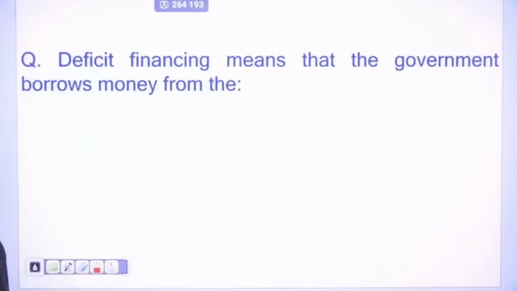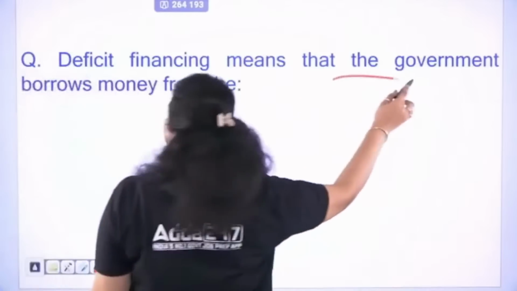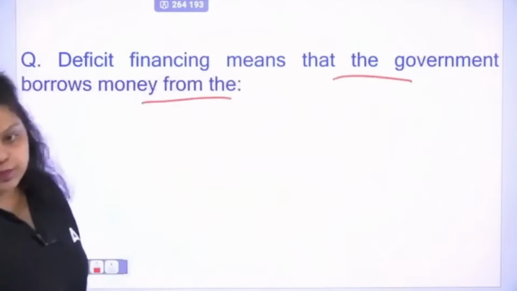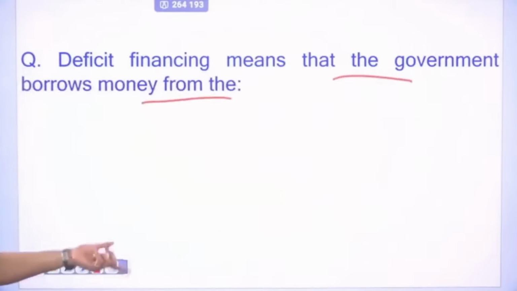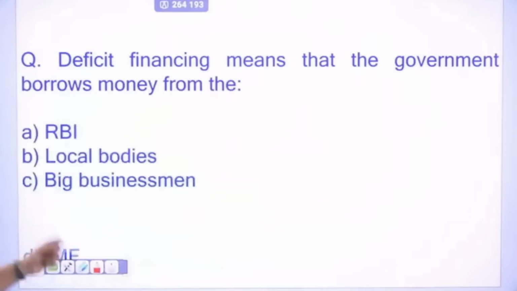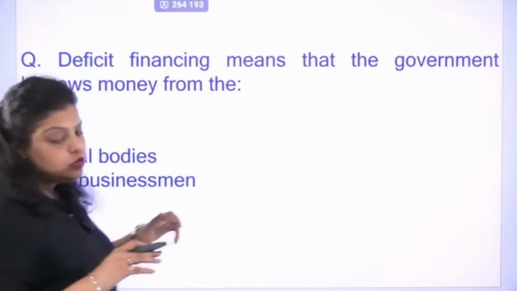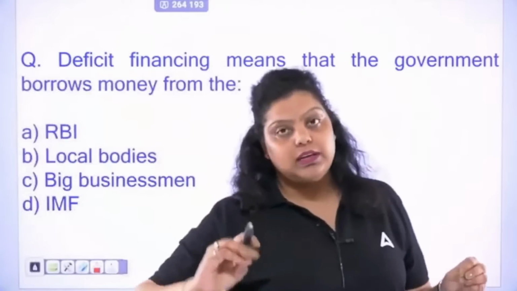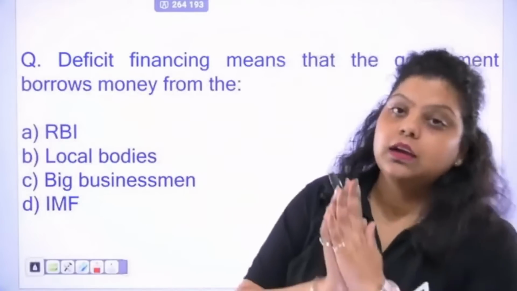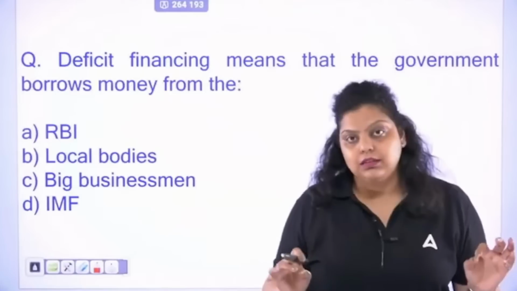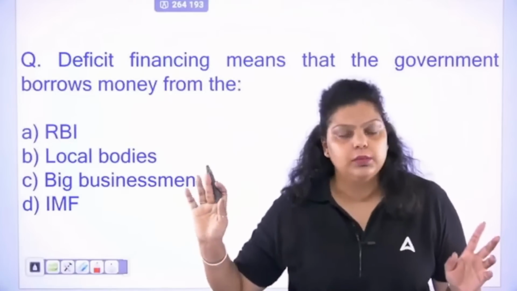Now the next question is talking about deficit financing. Deficit financing means the government borrows money from the dash. From whom? We have these four options: RBI, local bodies, big businessman or IMF. If I talk about deficit financing, first of all, RBI gives loan to the government of India. That's correct. IMF also gives loan to the government of India.